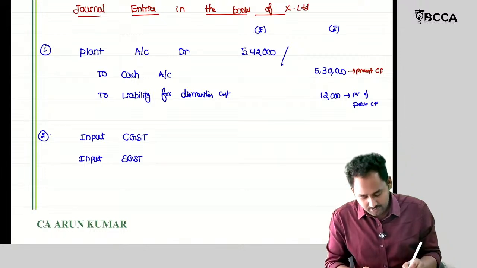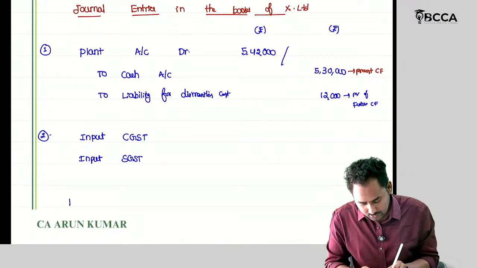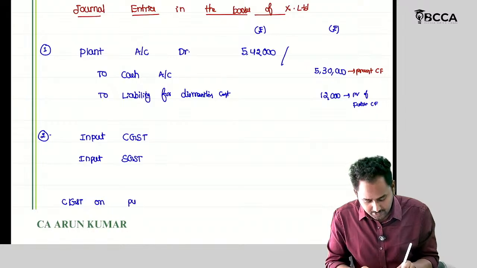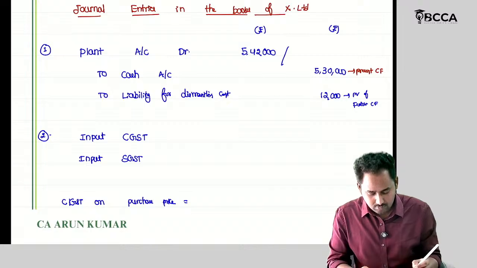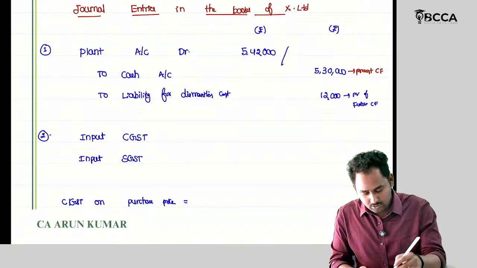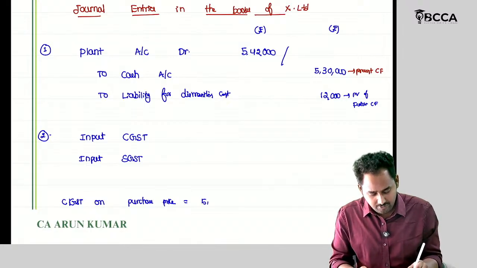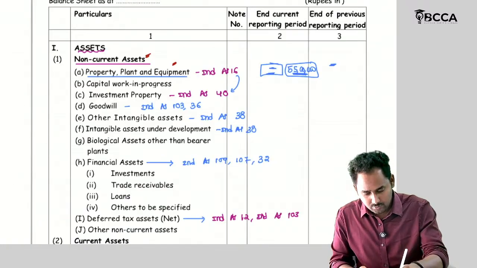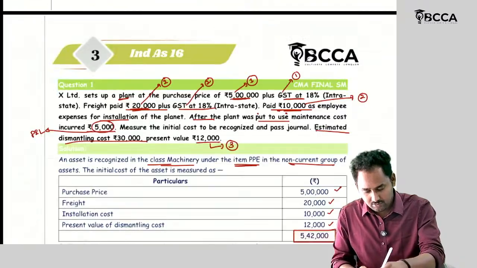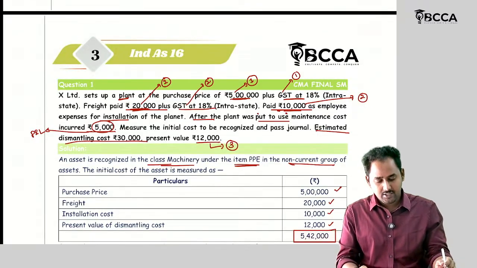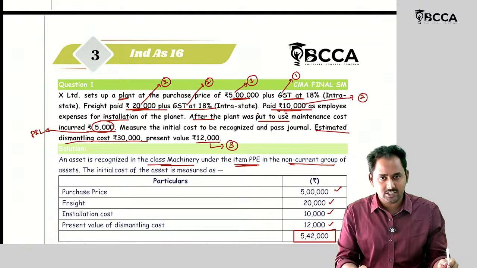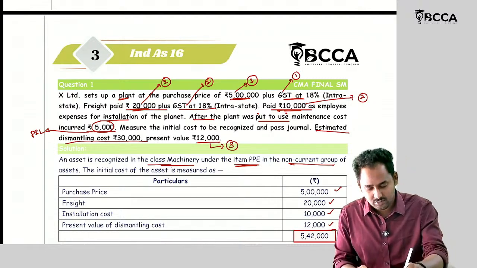So let's see. GST, CGST on purchase price. So what is the total here? What is the purchase price? 5 lakh into, how much are they giving? 18%. 18% means 9% CGST, 9% SGST.